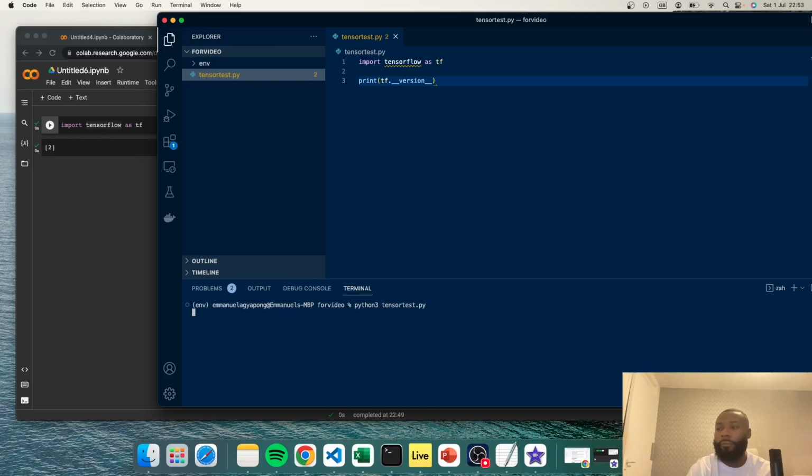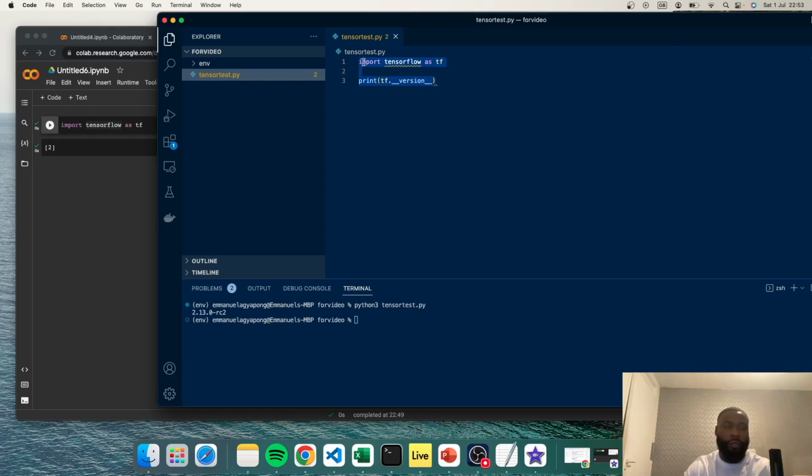Press enter. It takes a while to do that sometimes, but eventually it prints out the version that we're using, which is 2.13.0. So now that we've got that sorted, we've verified that that works.